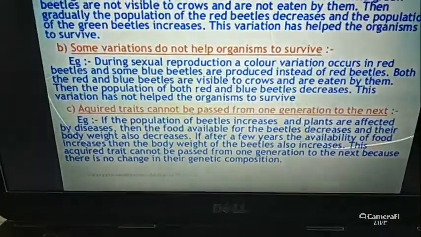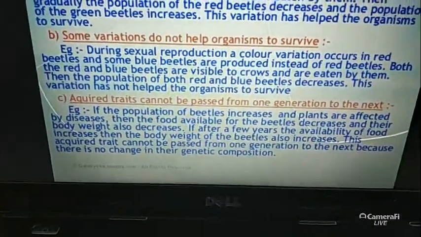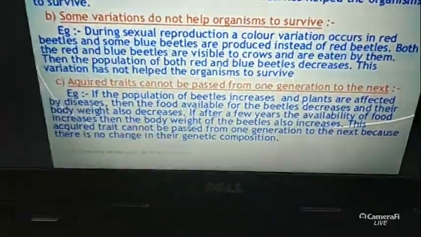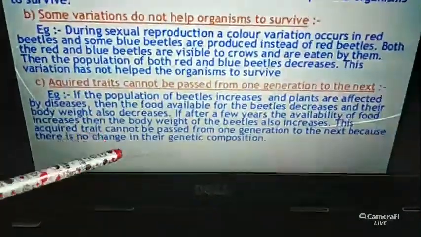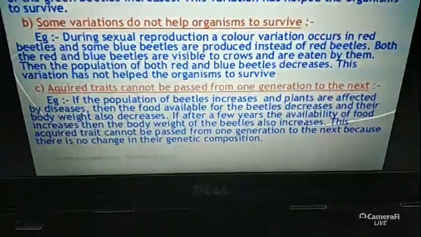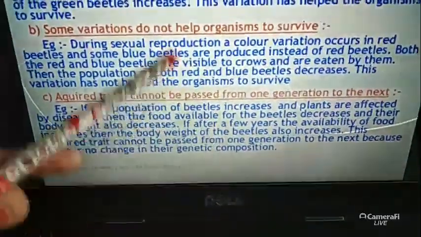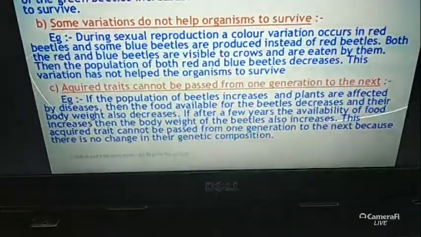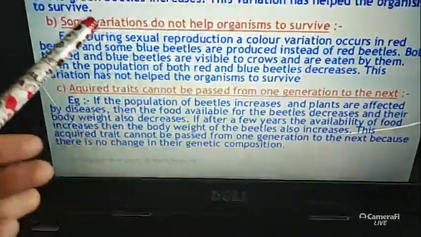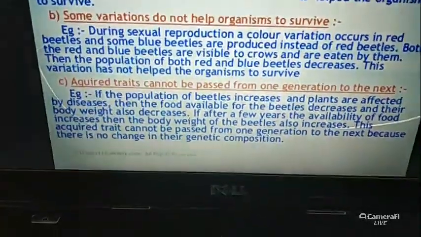This is not any genetically inherited trait where a variation happened in their body so that they can survive without plants, nothing like that happened. So this acquired trait cannot be passed from one generation to the next, because there is no change in their genetic composition. This is the natural phenomenon: when the plant population decreases, the beetles cannot eat; when the plant population increases, the beetles can eat. There is no mutation of the DNA, no variation in their body. So this is the acquired trait, not the inherited trait.